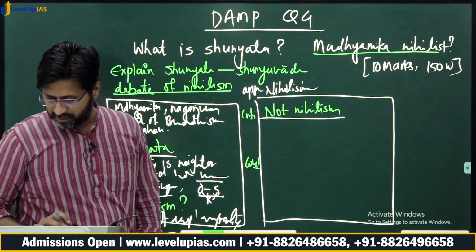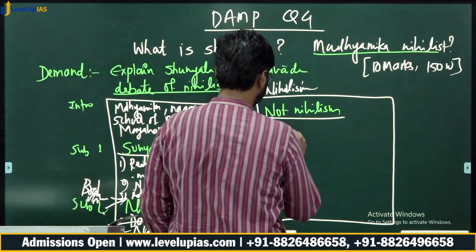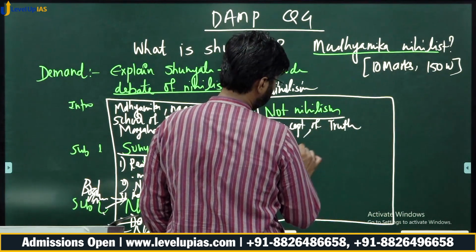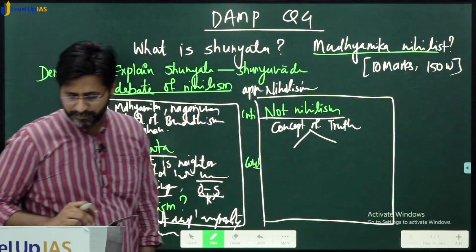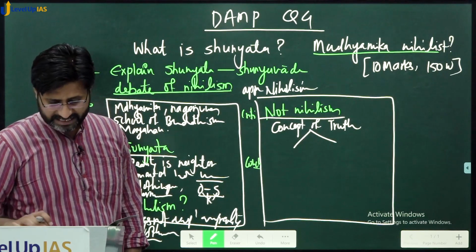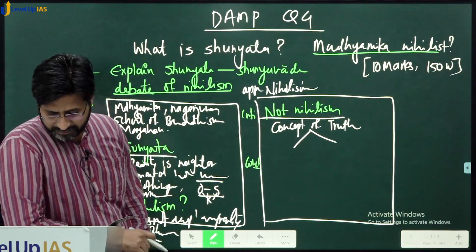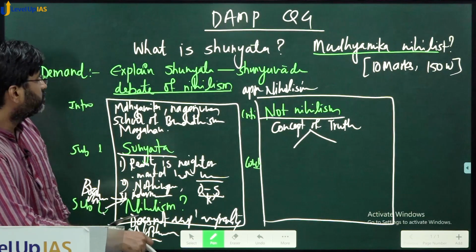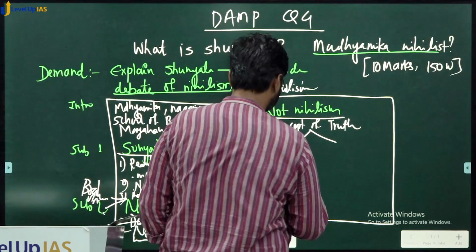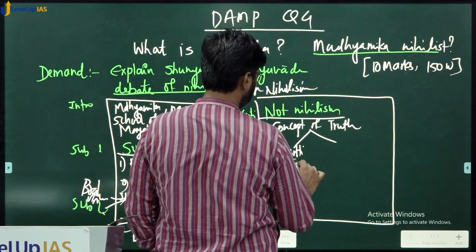In that case, you talk about the aspects of different truths, the concept of truth. There are two levels of truth, and it is decided on the basis of the understanding of the truth at different levels. This is also very similar to the Paramarthika. So it is called Samvritti Satya and Paramarthik Satya.